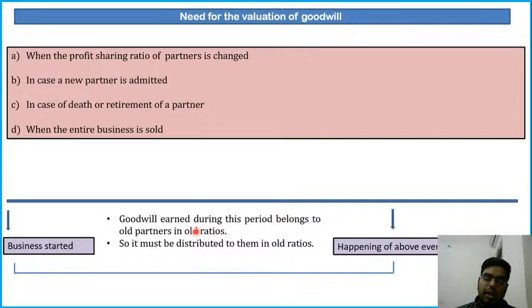So if he is buying my brand name also, if he is buying my goodwill also, that means he will be getting 1000 students from the very first day. So that is why he should pay me for the goodwill also. He will not only pay me for the fixed assets, he will be paying me for the goodwill of my company or goodwill of my firm also. So I need to ascertain the value of goodwill when the business is sold to a third party. Clear?